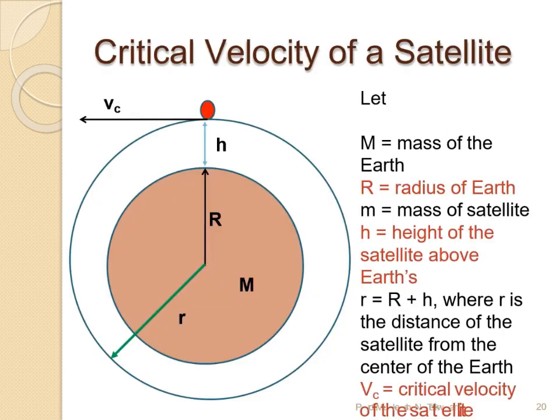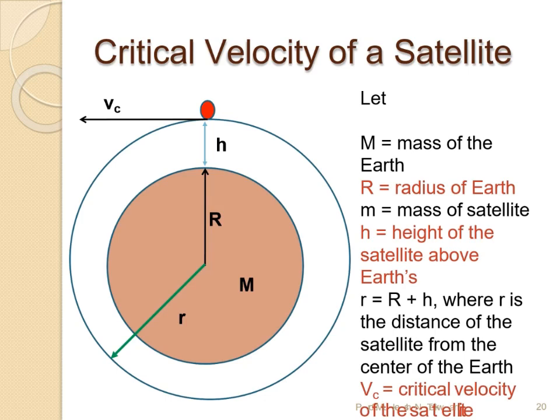Let us see the calculation of critical velocity when we are trying to project a satellite. Over here we have the mass of the earth, capital M, with radius capital R, and the satellite is at an overall distance from the center of the earth of small r. From the earth surface, the satellite is projected at a height of h. As the satellite wants to revolve around the earth, we have to project it with a horizontal velocity called the critical velocity Vc, or orbital velocity Vc.